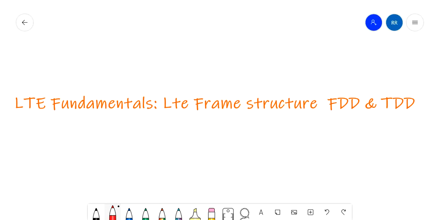So today we are going to discuss frame structure of TDD and FDD. You might have heard this term many times in LTE, that there is a frame, subframe, slots. So what is frame structure? That is the basic building block of LTE.